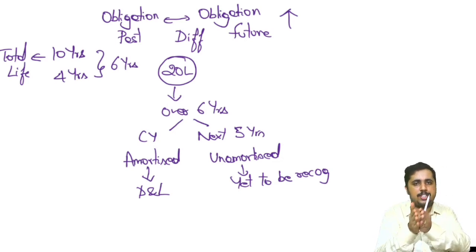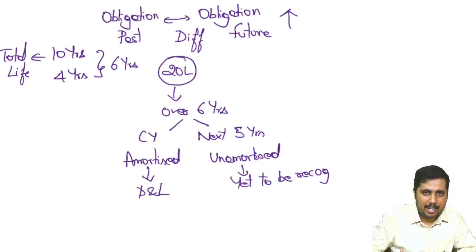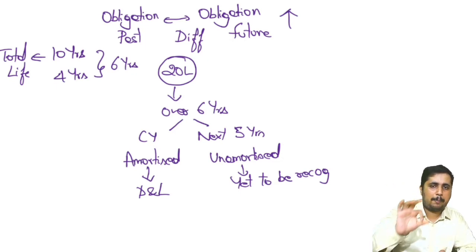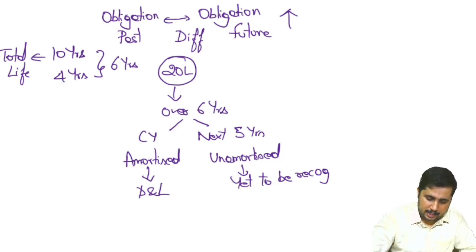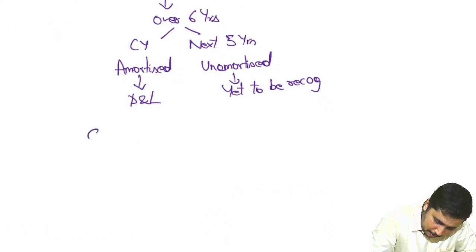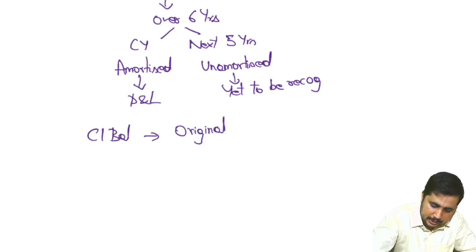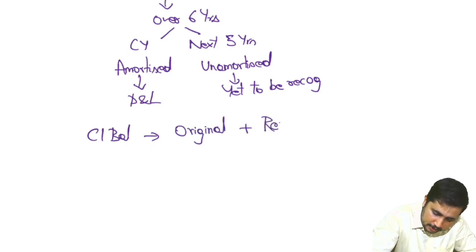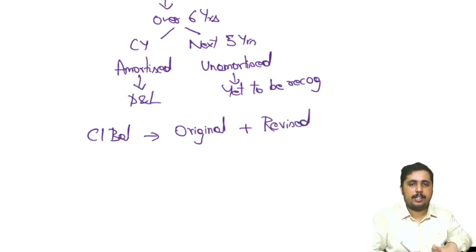After making the change, whatever should be the liability balance which we have to maintain will be declared by the actuary. Why am I specifying like this? Because he will be giving me the closing balance. What will be the closing balance? It will be the original terms I had, plus the revised terms I have. Combining these two, he will give me the closing balance.